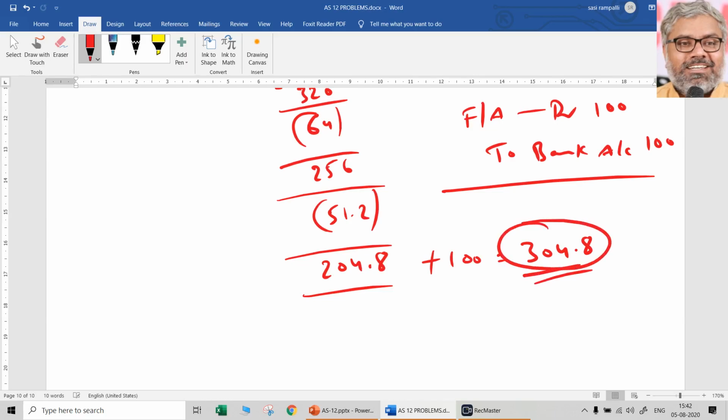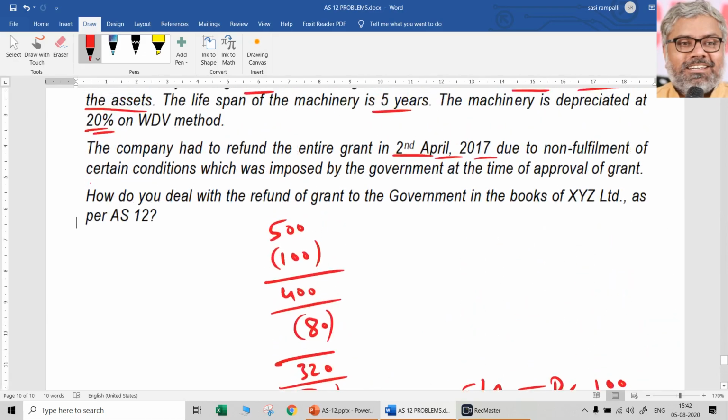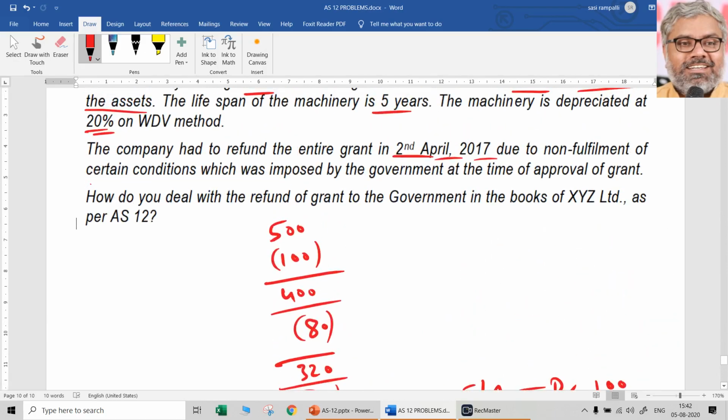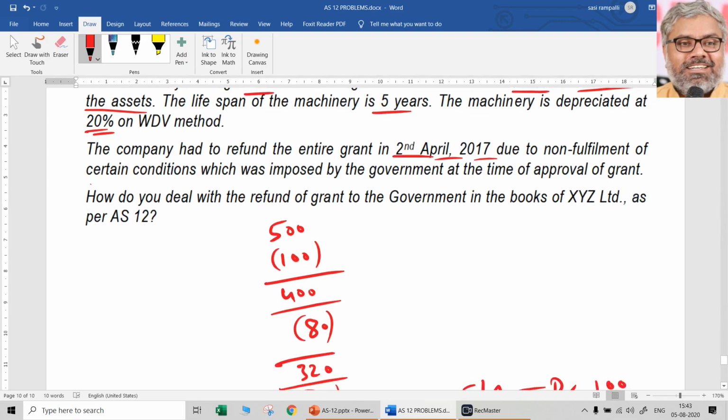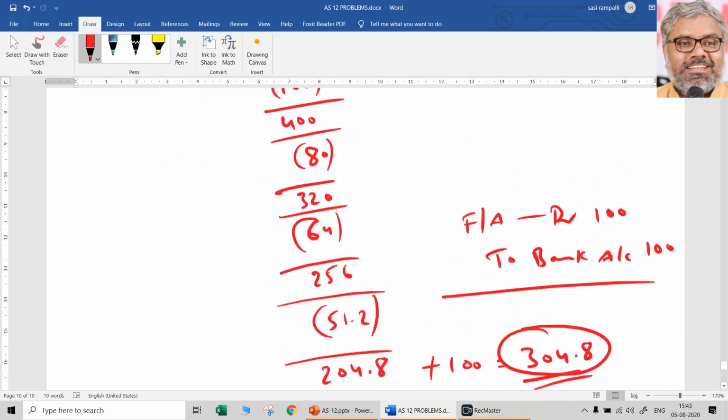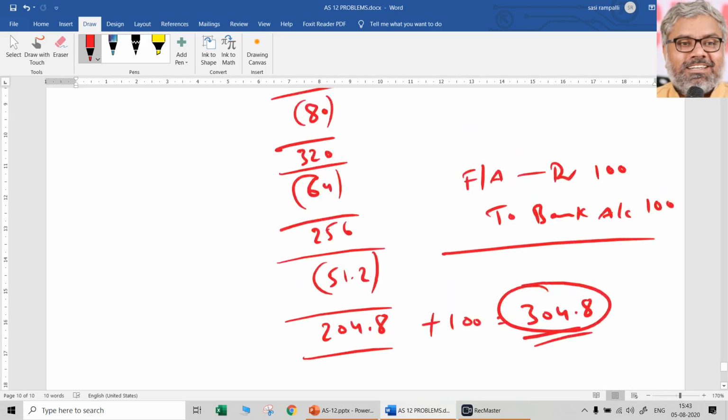And this will be depreciated over the remaining life of the asset prospectively. That's it. You don't need to write about how much it will be. If it is straight line method, you can calculate. If it is WDV, 20% is definitely not going to be enough. Now onwards, it has to be revised because the original cost of the asset has changed. If you continue to provide depreciation at 20% on WDV, that will not suffice. We don't need to worry about all that. That is their policy. Our job is to treat the government grant.